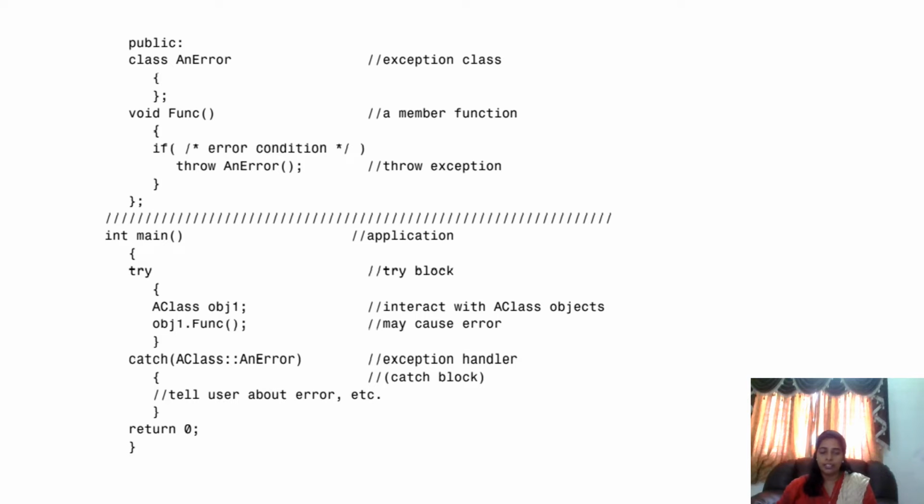Now let us see a simple example explaining how we use the throw, try and catch keywords. First, we are just writing a class name. This example also explains the syntax, and in which part we have to use the throw keyword, where we have to use try, and where we have to catch the exceptions.